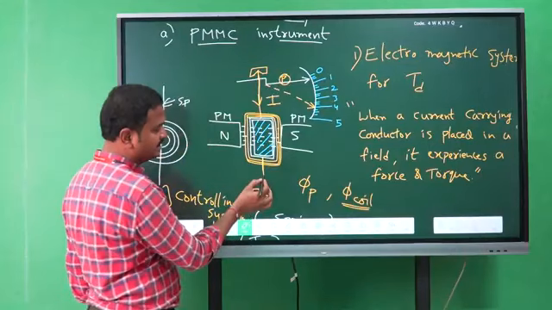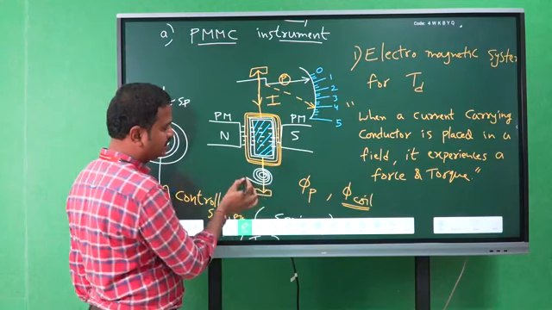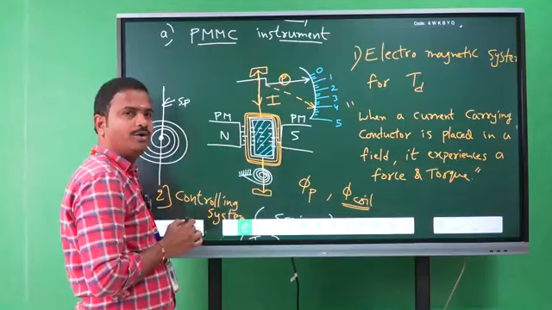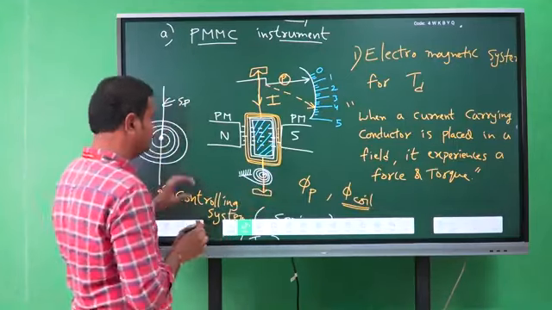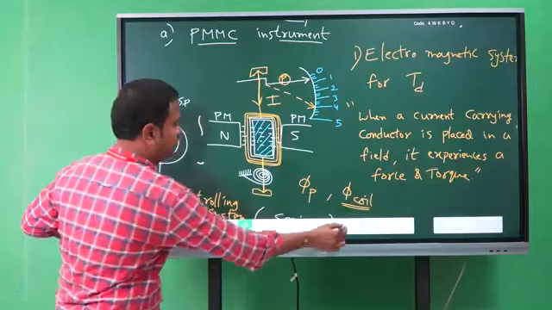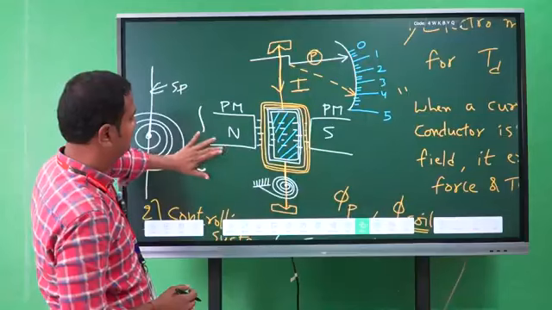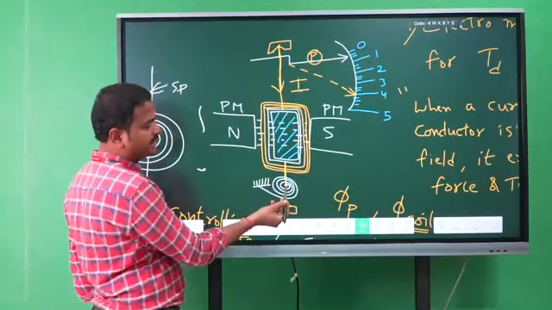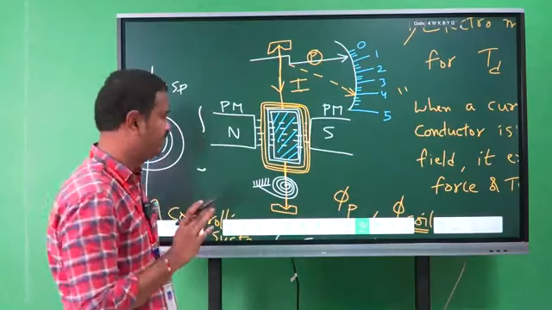One spring is at the bottom of the coil, with one end permanently connected to the fixed point inside the instrument and one end connected to the spindle.